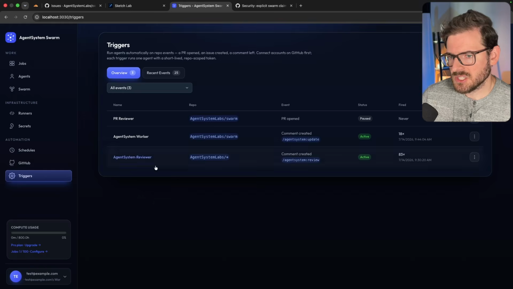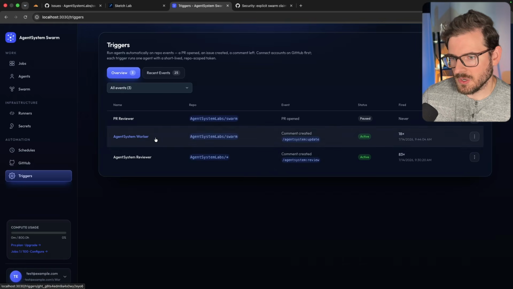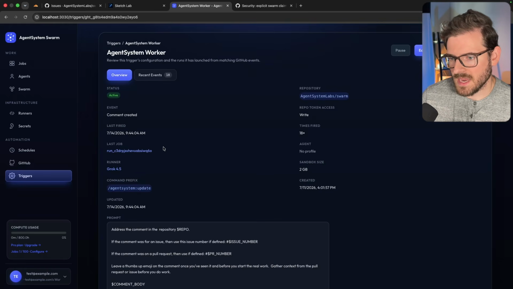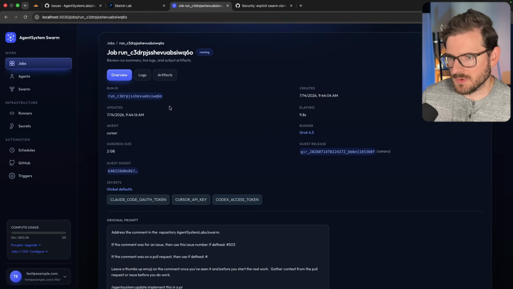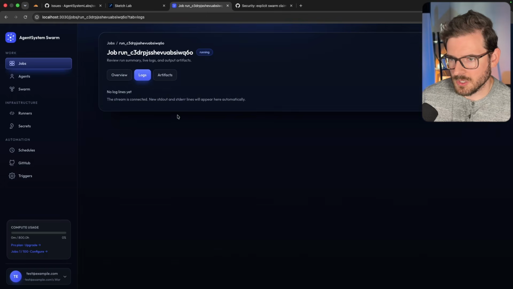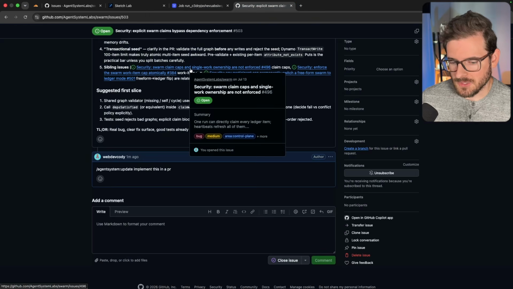Now, if I go back to agent system, what's happening is I have these events that are hooked up. For example, the worker that I just fired, I can give it a custom prefix. That's going to run that event that we just talked about. Here's the job that's running. And then it's going to kick off Cursor. I believe I'm using Grok 4.5 to do a lot of the implementation because I do think it's a pretty good model. But at some point, this will finish running, and then I'll have a pull request that I can actually merge in that's related to this work.